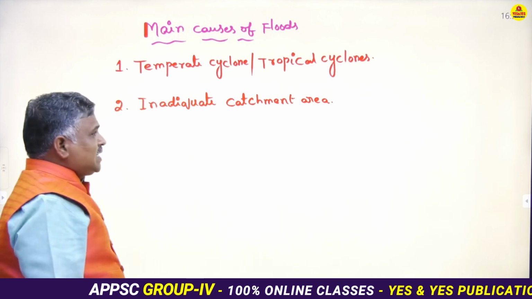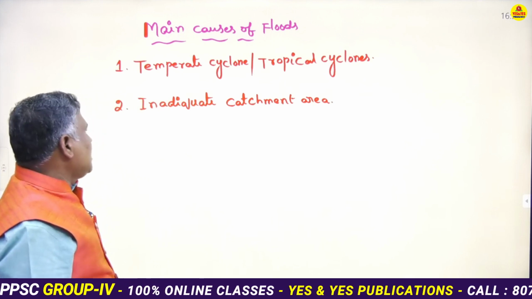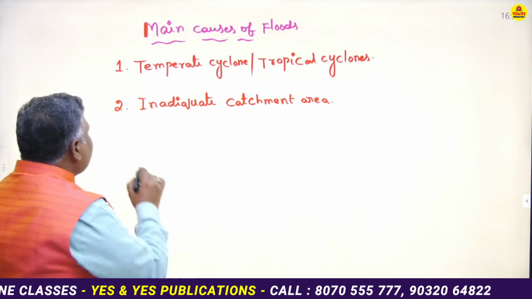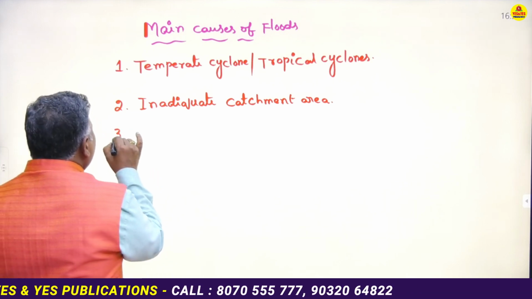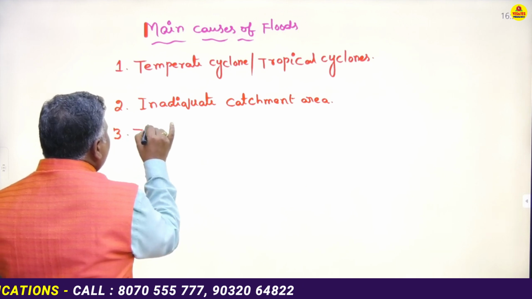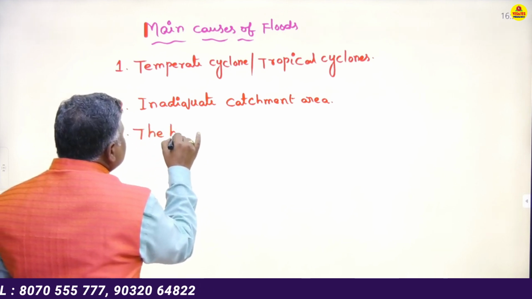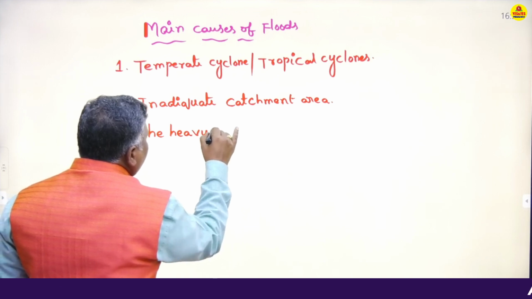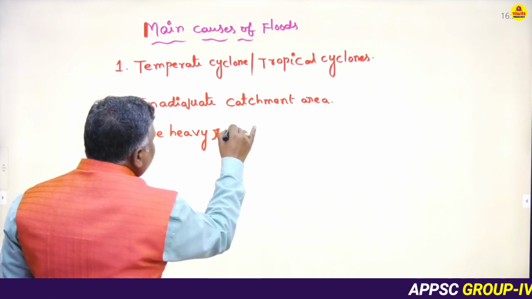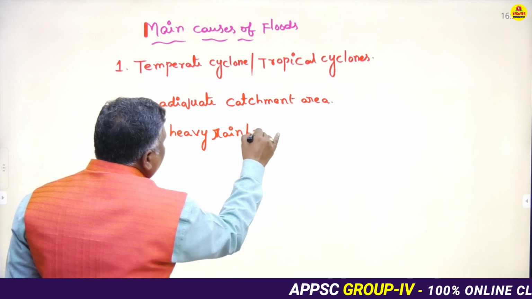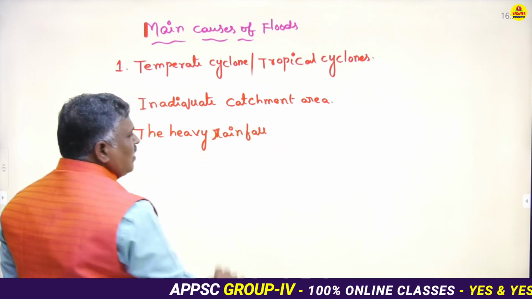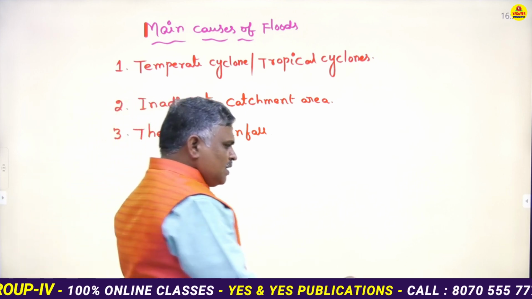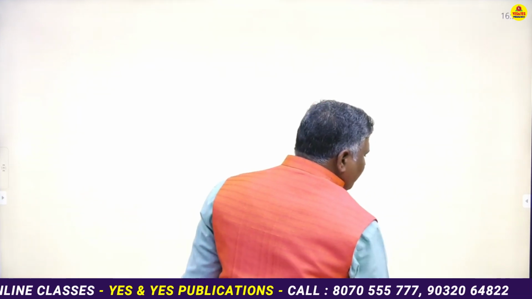One is temperate cyclones or tropical cyclones. Next one is inadequate catchment area, and the third one is heavy rainfall. These are the main causes of floods. So generally, the fact sheet of